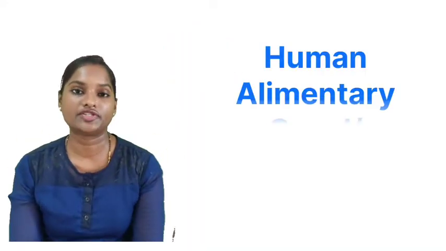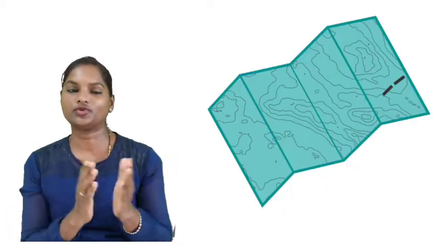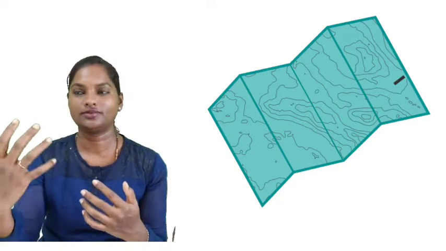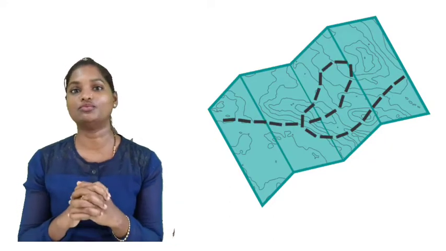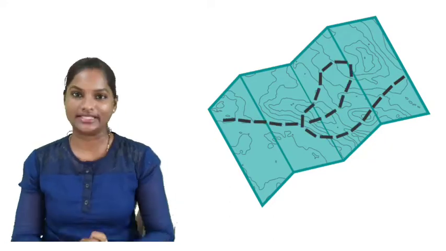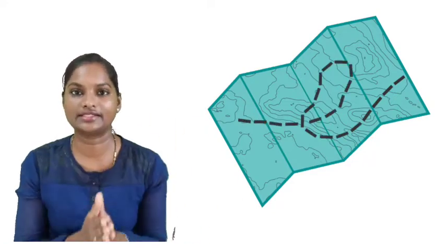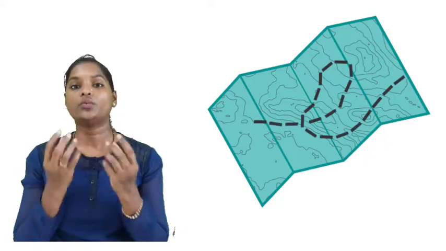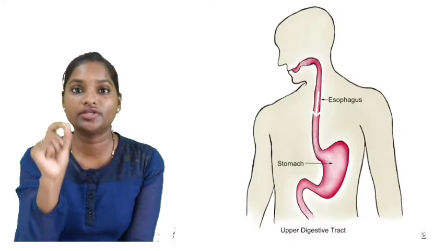Alright, here we go. So what is a human alimentary canal? So basically when you're talking about traveling, think that you have to go from Bangalore to Kerala, okay? Obviously you will have a map or you might need a route to reach your destination, right? So the path that we take or the route that we follow to reach our destination will be the tract. The same way, when you're ingesting the food or when you're chewing up and swallowing the food, the path or the canal that the food travels to undergo digestion is called the human alimentary canal.